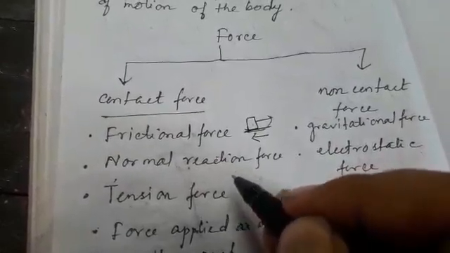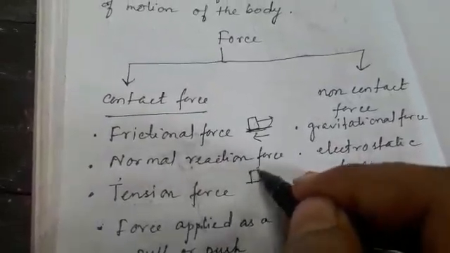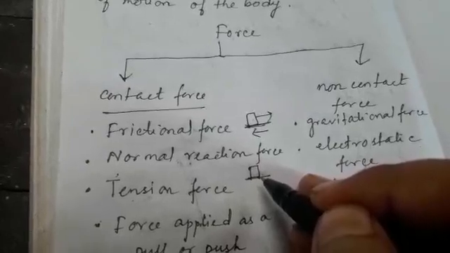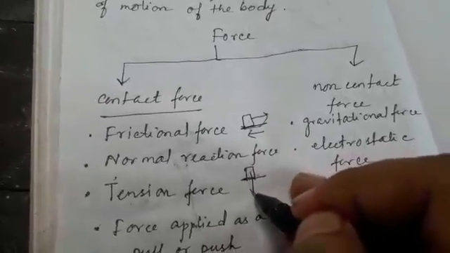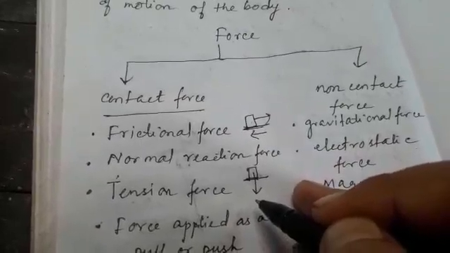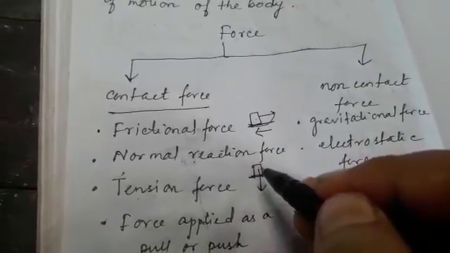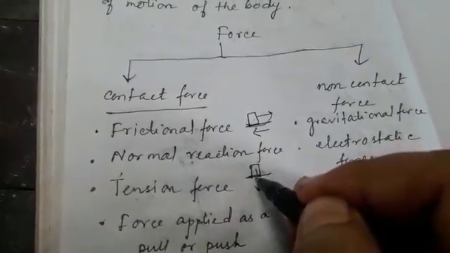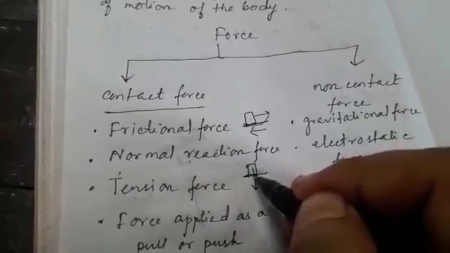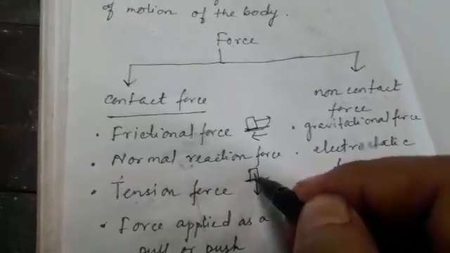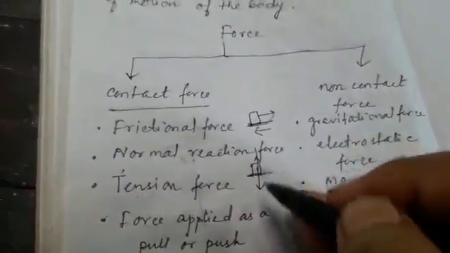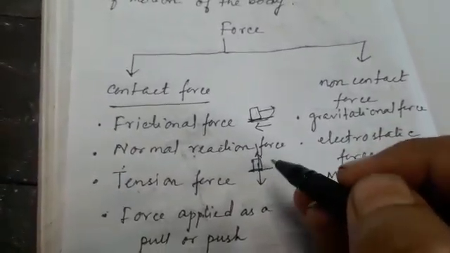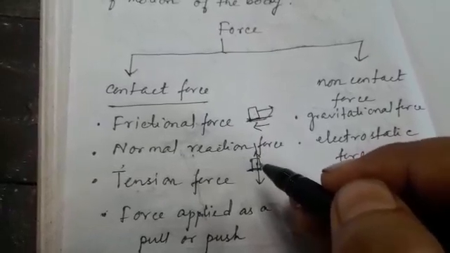Similarly, normal reaction force is another example of contact force. Normal reaction force means if a body is placed on a surface, the body is going to exert force on the surface because of its weight. But the body will not move, since the surface will also exert an equal and opposite force on the body in the upward direction. Since the two forces neutralize each other, the body stays in a constant position.